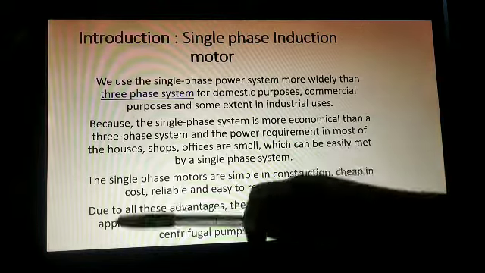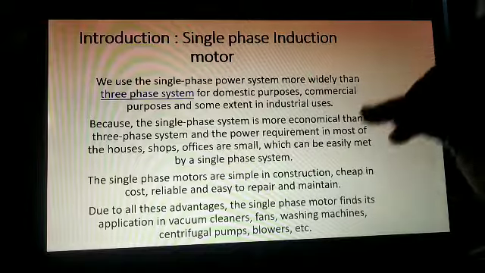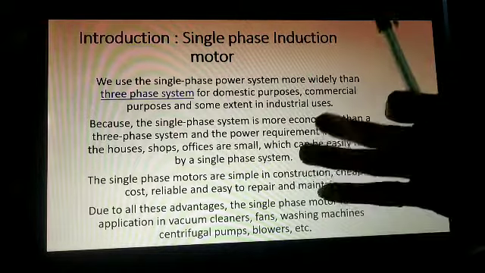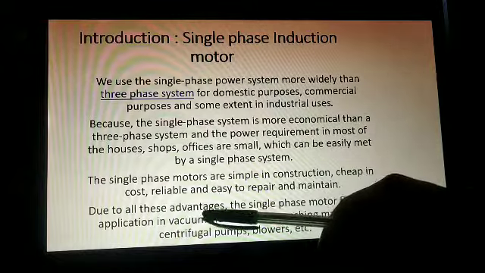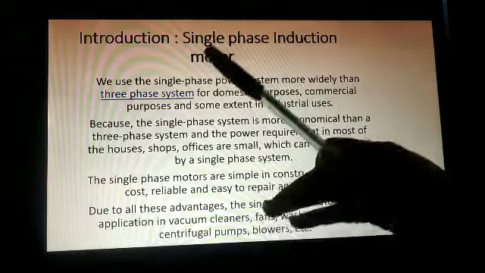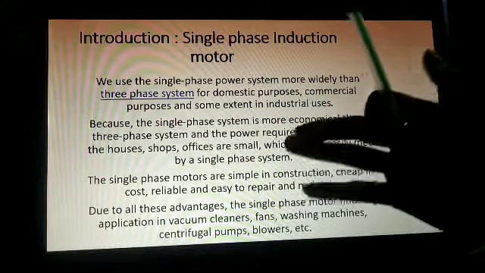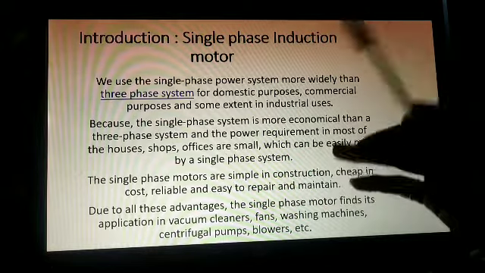Due to these advantages over the three phase motor, that it is affordable, cheap and easy to repair, the single phase motor has huge applications in our home, in all the equipment in our home.